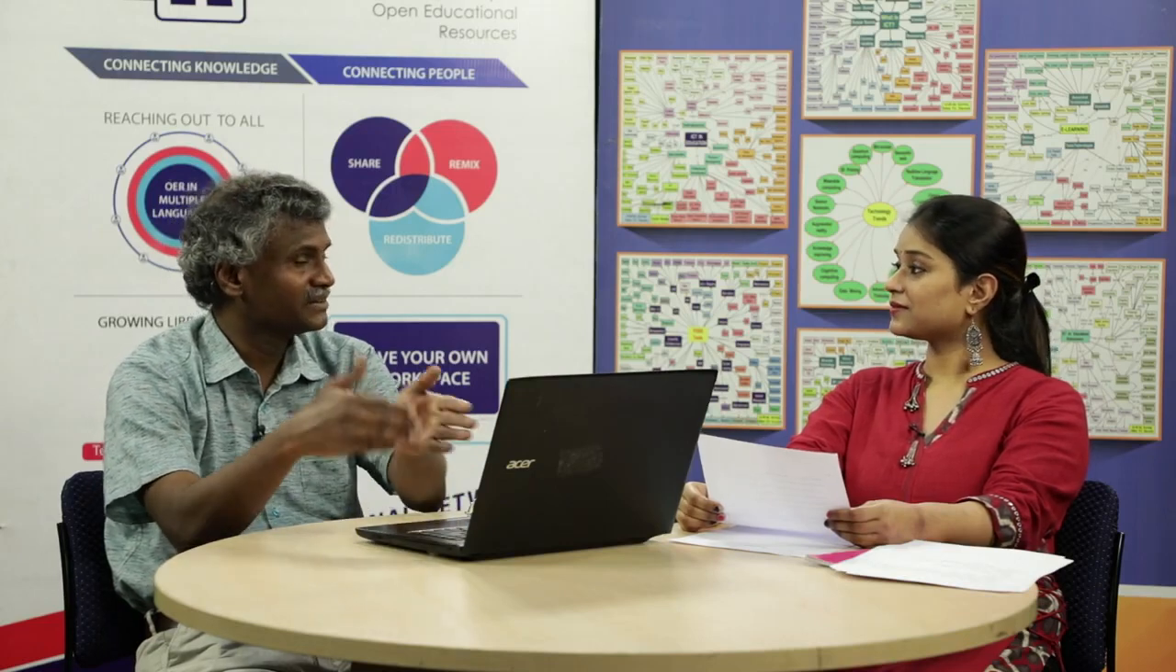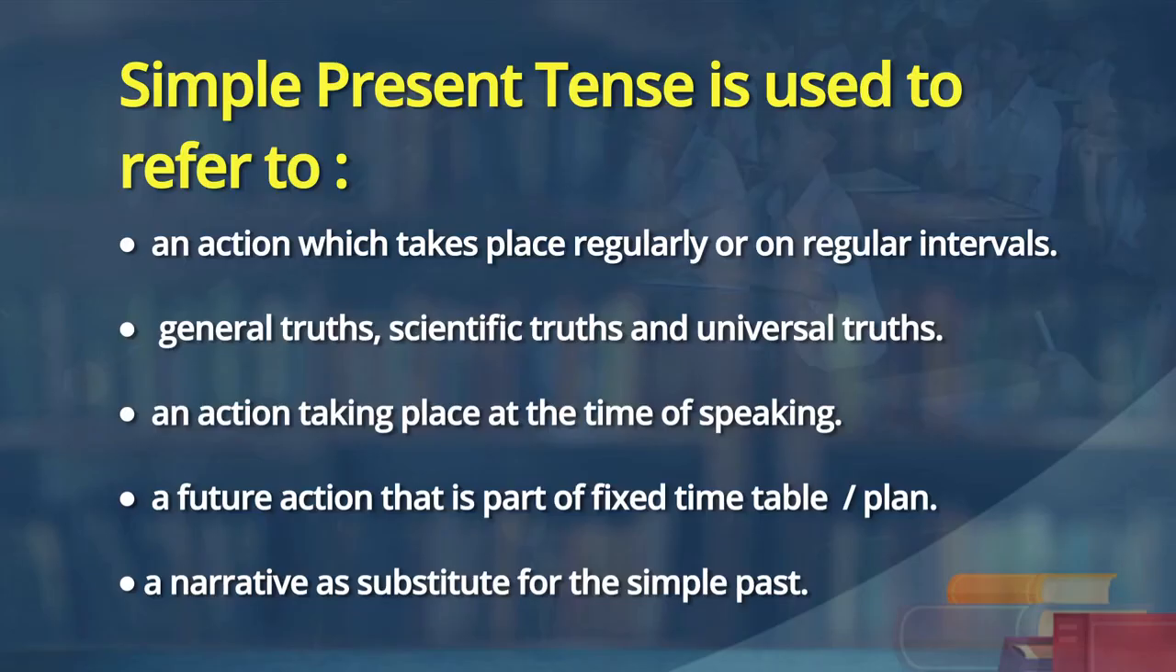In the morning, 4:30 p.m. The Prime Minister visits the city tomorrow, and the American President will visit India. Instead of will visit, we say visits tomorrow, an immediate plan, a scheduled one. Okay. Then, the last one. Simple present tense is used to refer to a narrative as a substitute for the simple past.